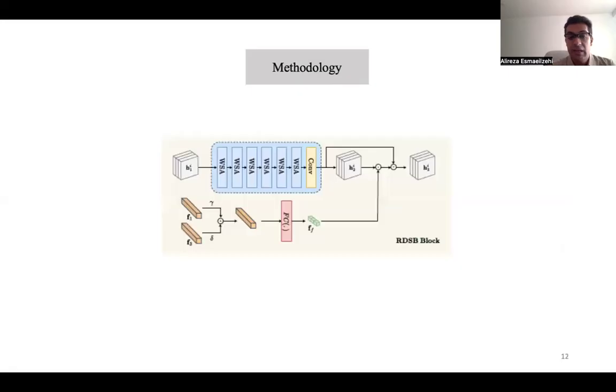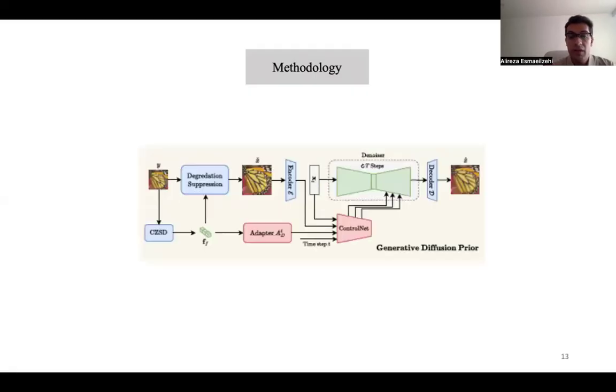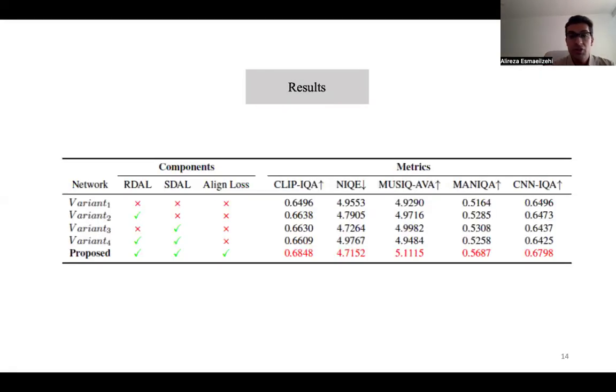After obtaining these degradation attributes, we incorporate them in our diffusion-based SR scheme, which has 2 stages. Stage number 1, image degradation suppression, and stage number 2, diffusion prior. In stage number 1, we use a transformer-based network and incorporate our degradation embedding as the feature modulation, as seen in this figure. In stage number 2, we incorporate our degradation embeddings in a ControlNet of a diffusion-based image super resolution scheme.